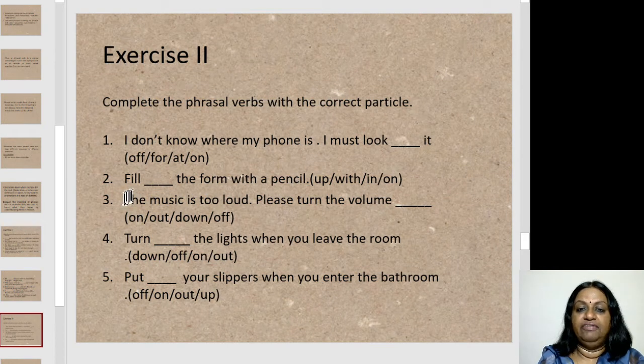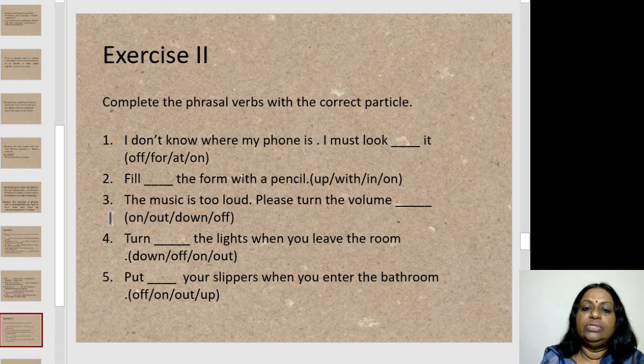Look at the second one. Fill dash the form with a pencil. Fill, what will you use? You have up, with, in, on. So what will you use? Fill in the form with a pencil. Good. Let's move on to sentence 3.